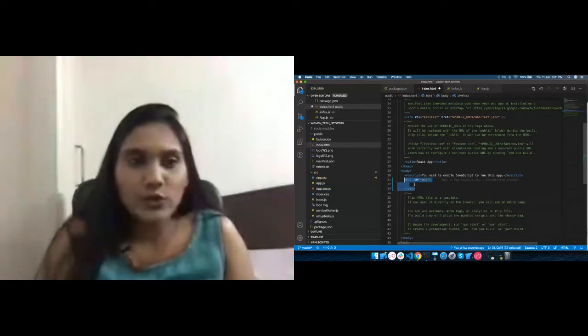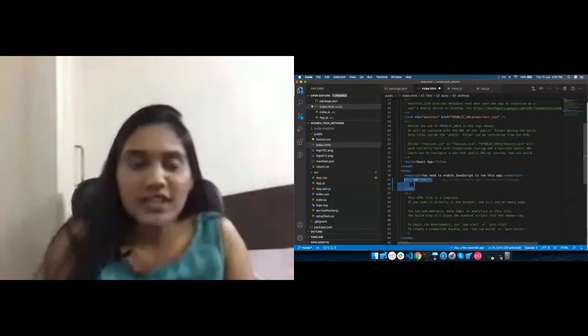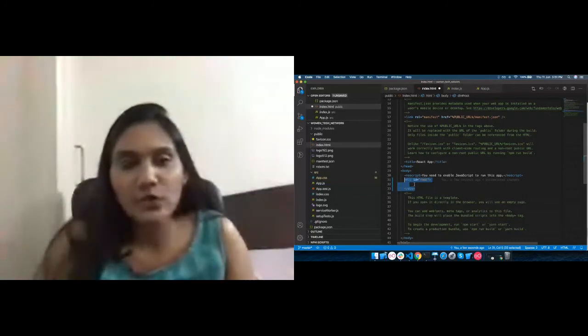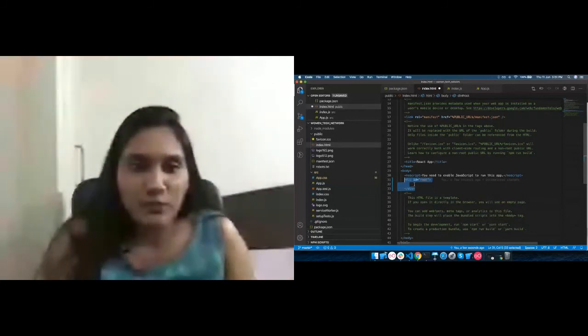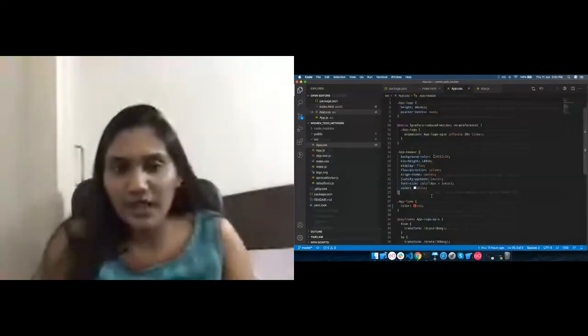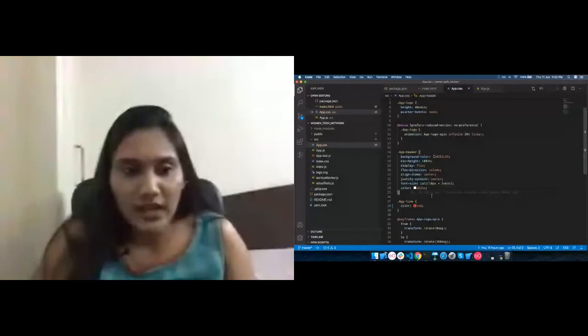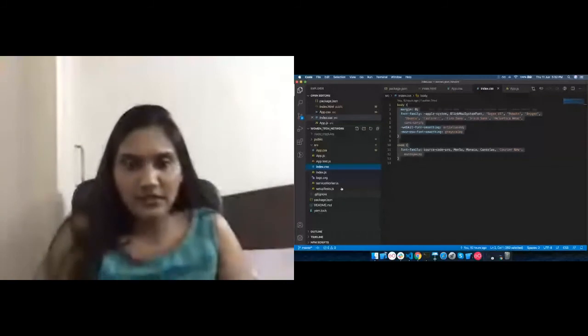In node_modules, you can see all those modules which you have installed, and there are some pre-installed modules which you can check and see. There are many more files like CSS. If you want to make some changes in the CSS, you can simply use it. Then there will be a test file where you can run your test cases. These are the files and folder structure.